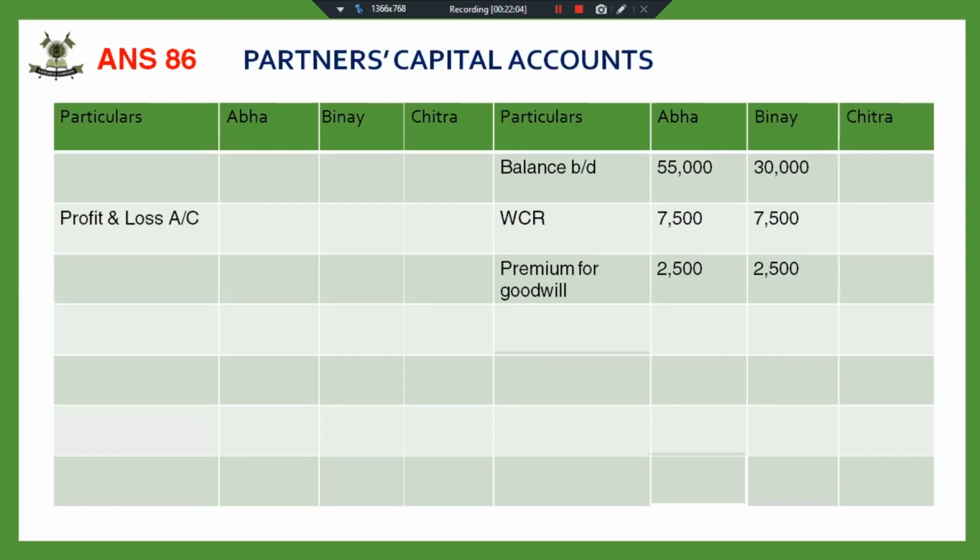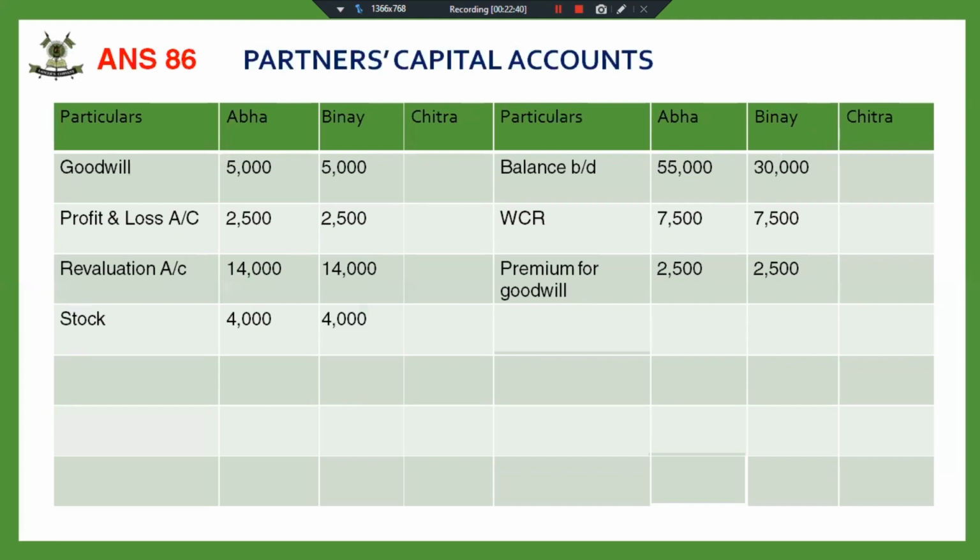Then profit and loss account. This is the profit and loss account given on the asset side of the balance sheet. This has also been distributed in the old ratio. Then the goodwill appearing in the balance sheet has also been distributed in the old profit sharing ratio. And this is the revaluation account loss. Fine. Now, the stock was taken over by partners. 8,000 stock was taken over by partners. So this also has to be posted, 4,000 each.